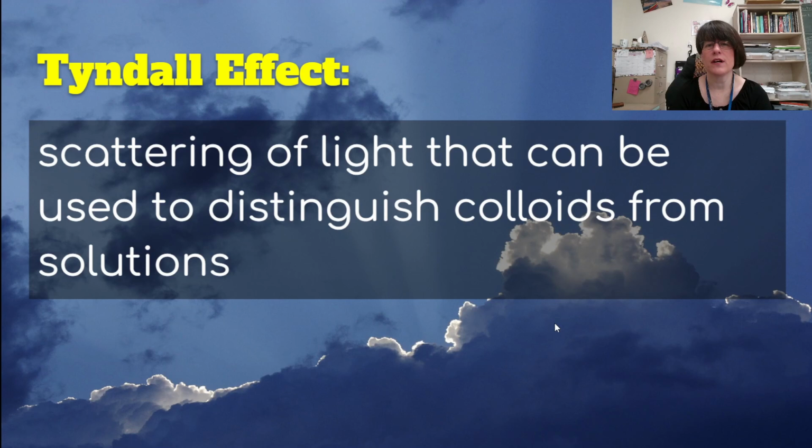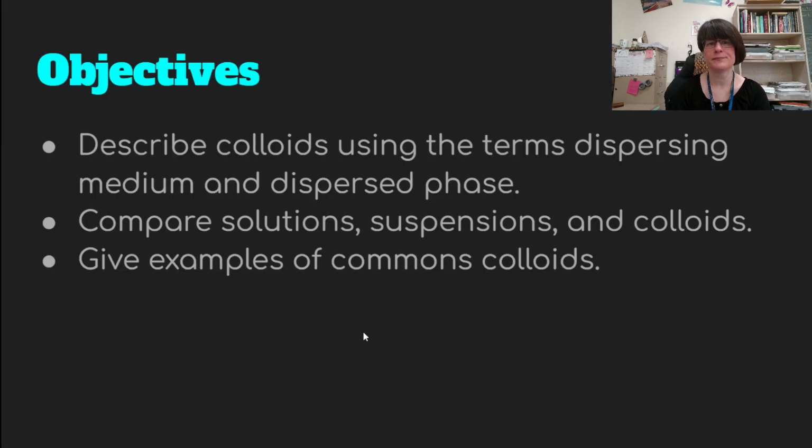If you don't see that white color, another thing that can tell you that it is a colloid is if you see back here, you see the rays of light coming through. If you shine a light through a colloid, you will see the rays going through. In a solution, you will not see rays like that. The light will just go through with no evidence that it's really going through. You cannot see the path of the light through the substance itself like you can through a colloid.